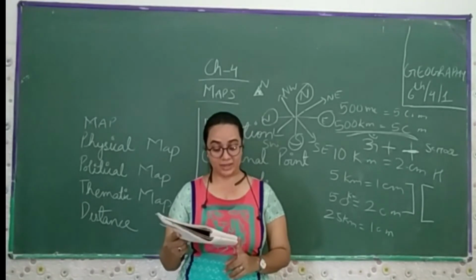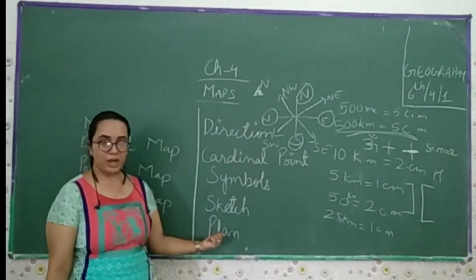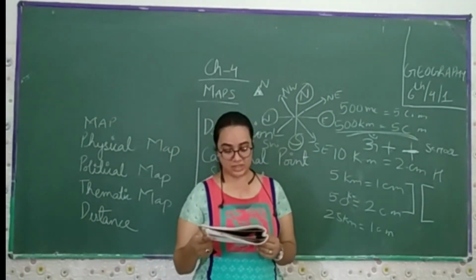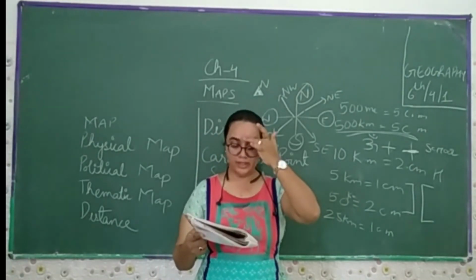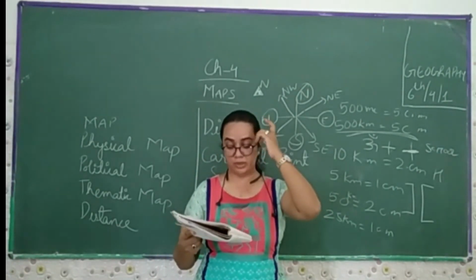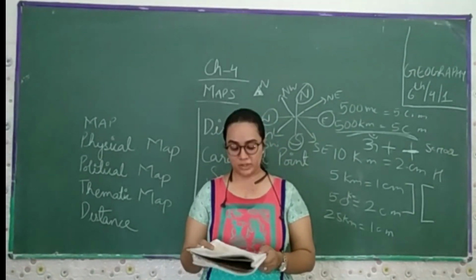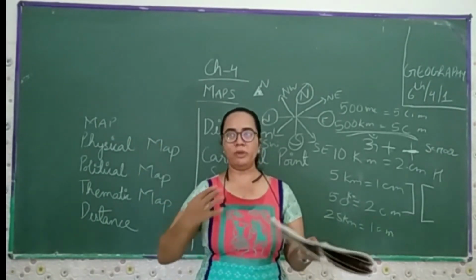Now we talk about the plan, the last topic of this chapter. What is a plan? A plan is a drawing of a small area on a large scale. A large scale map gives you a lot of information, but there are certain things which we sometimes want to know, for example, the length and the breadth of the room.